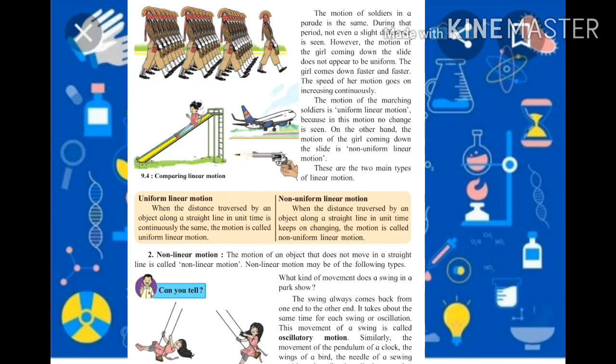So everyone read out the lesson, and in your day-to-day life, collect some examples of which is uniform linear motion and which is non-uniform linear motion. While you are walking, observe carefully whether it is uniform or non-uniform linear motion. Also find out which things in your day-to-day life have motion. Understood everyone? Read the lesson properly. This is the homework for you. Okay, thank you.